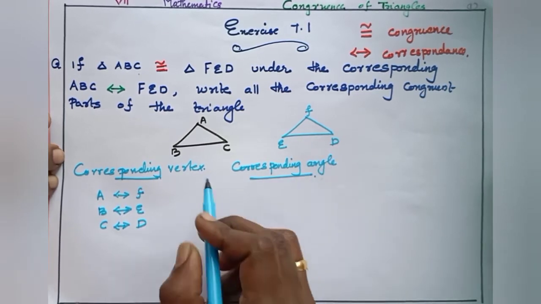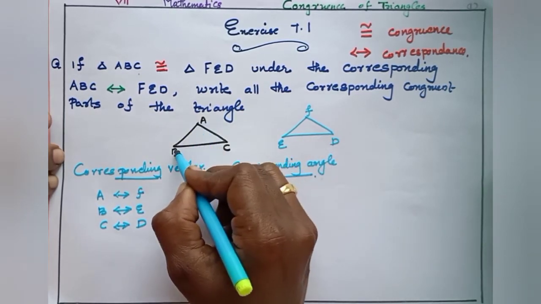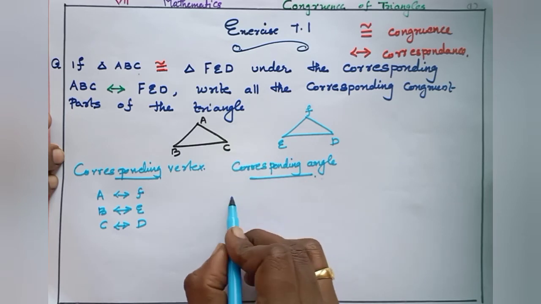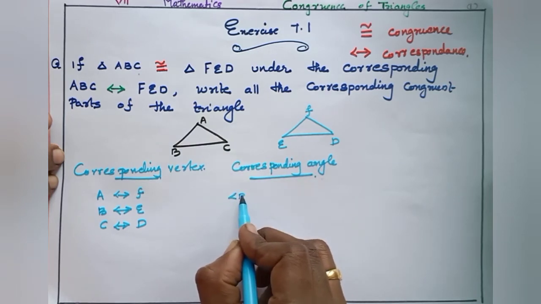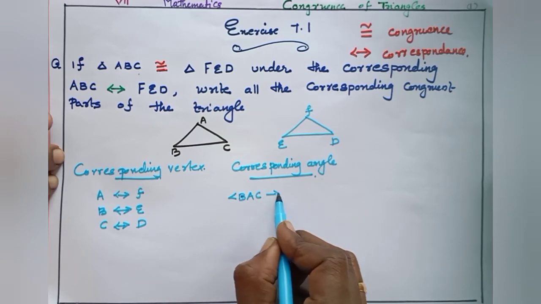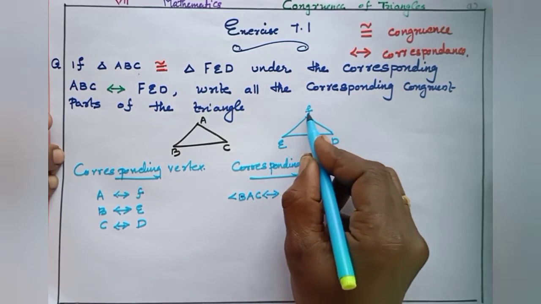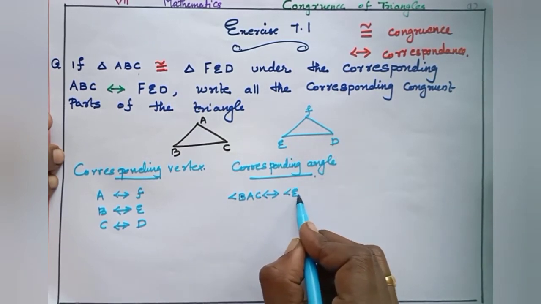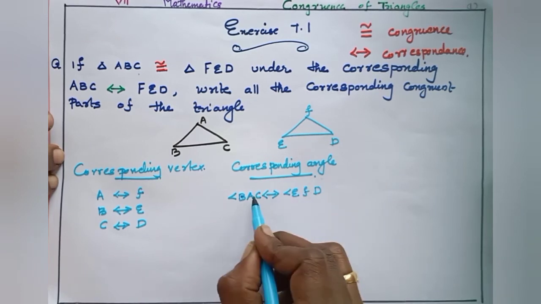Then corresponding angles. See here, angle A, angle BAC, corresponds to angle EFD.